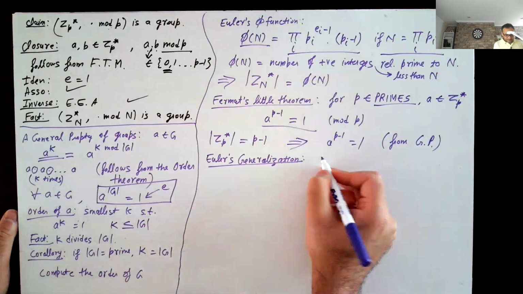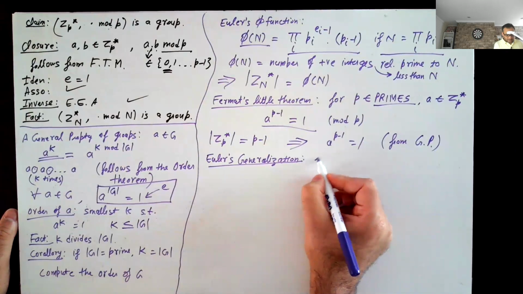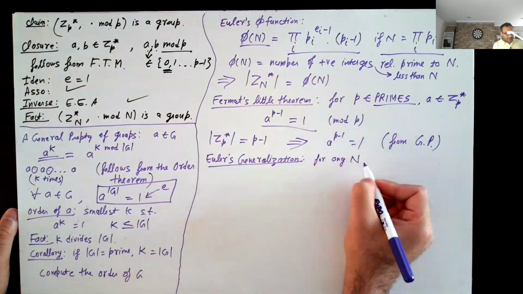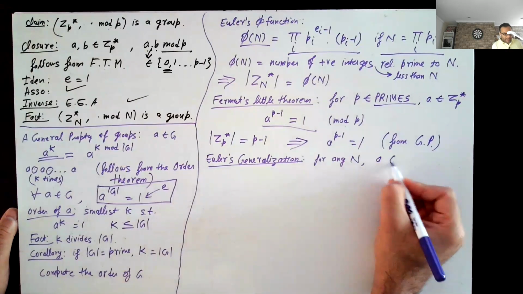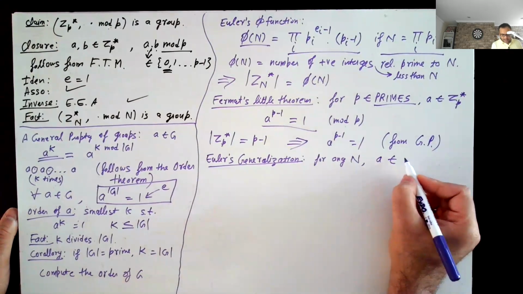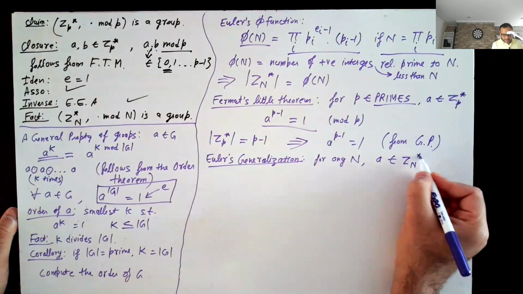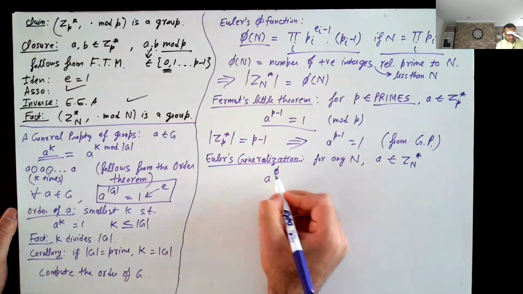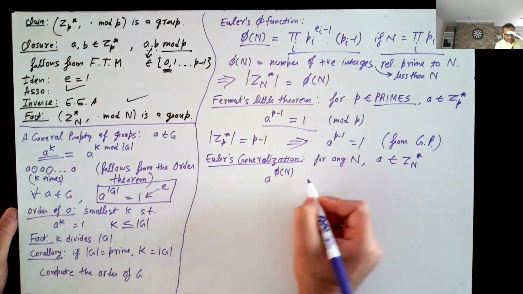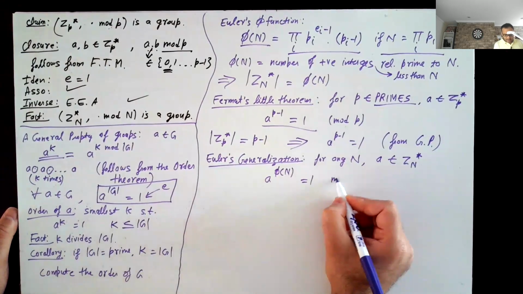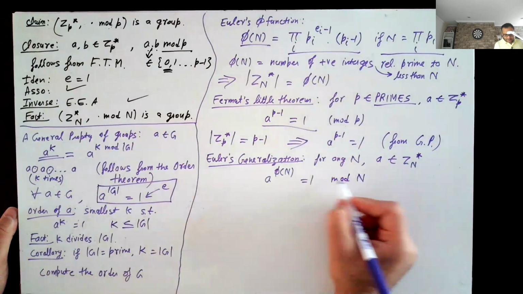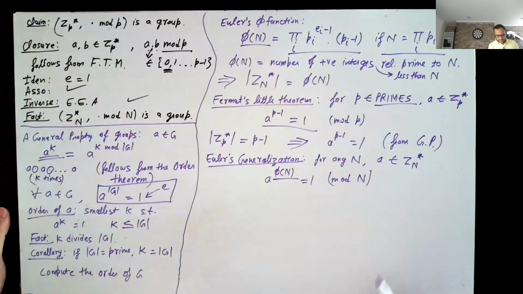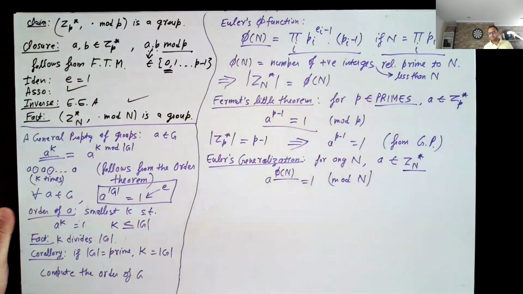For any number n, not necessarily a prime, for any a in Zn star now, a to the power phi of n is equal to 1 mod n. And why? Again, because phi of n is the order of Zn star.